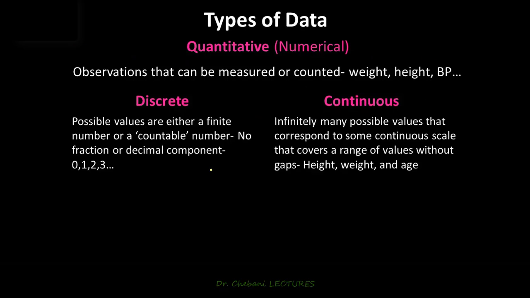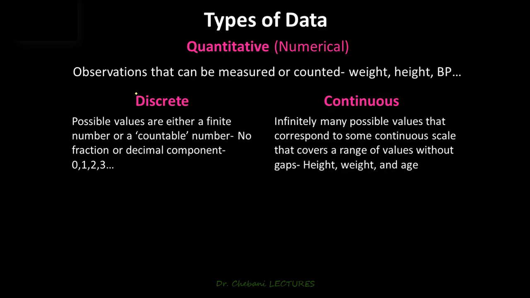Now, when you are dealing with quantitative or numerical data, remember these are observations that can be measured or counted. They can further be broken down into what is known as discrete quantitative data and continuous quantitative data.